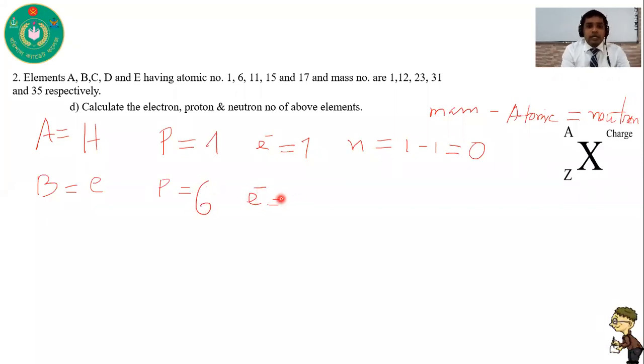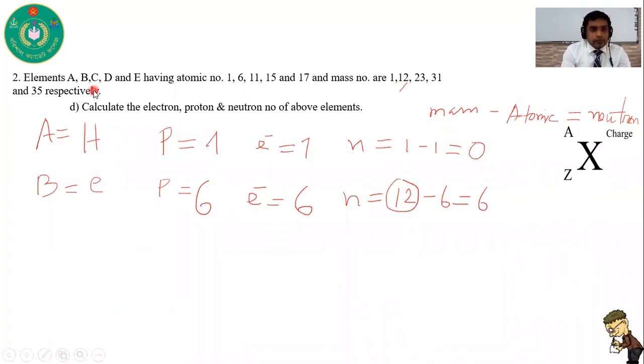You already know that the total number of protons is equal to the total number of electrons, so its electron number is also 6. And what is the neutron number? Deduct 12 minus 6 equal to 6, as 12 is its mass number. So from the mass number, if I deduct its proton number, we can find out the neutron number.